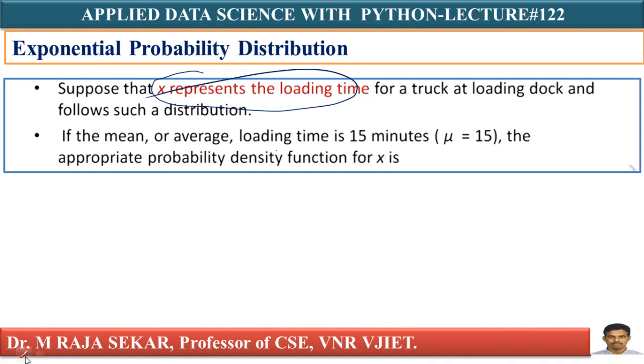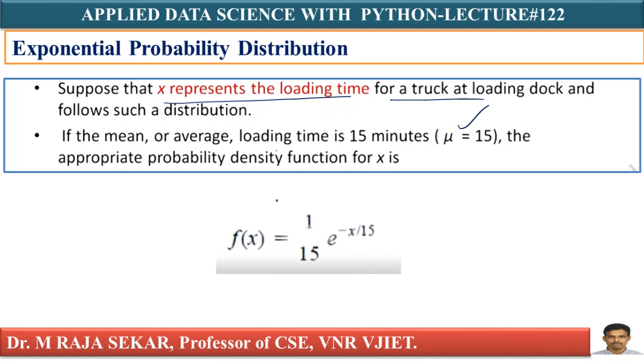I will repeat this one. Suppose that x represents the loading time for a truck at a loading dock and follows such a distribution. If the mean or average loading time is 15 minutes, that is, given mu equal to 15, the appropriate probability density function for x is straightforward.